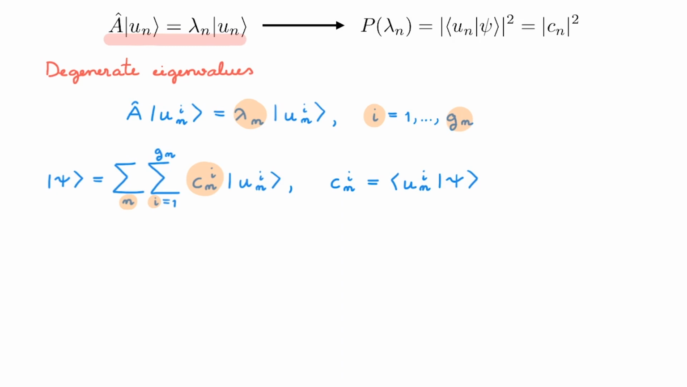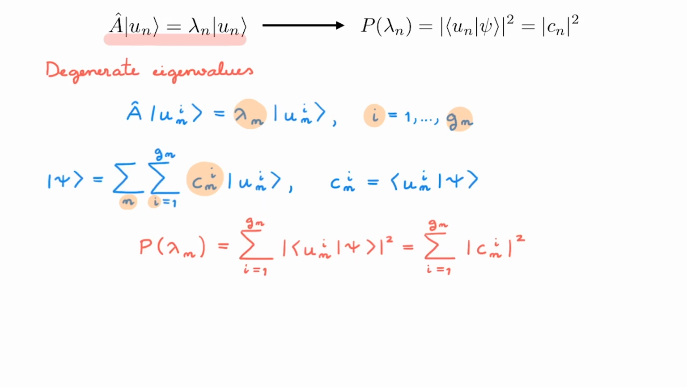So in this case of degenerate eigenvalues, the probability of measuring eigenvalue lambda n as given by postulate 4 needs to be updated to the sum over the g_n-dimensional degenerate subspace. And again, we can rewrite this directly in terms of the expansion coefficients c.